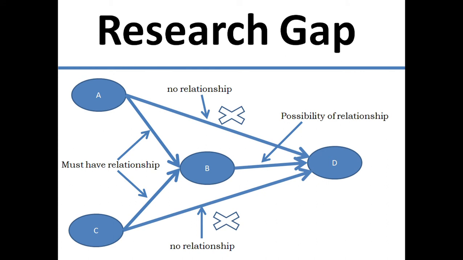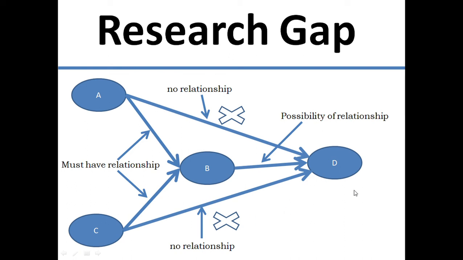It is another research gap. It means A has a relationship with B, B has a relationship with C, but A doesn't have any form of relationship with D, and C doesn't have any form of relationship with D. There may be the possibility that B has a certain kind of relationship with D.